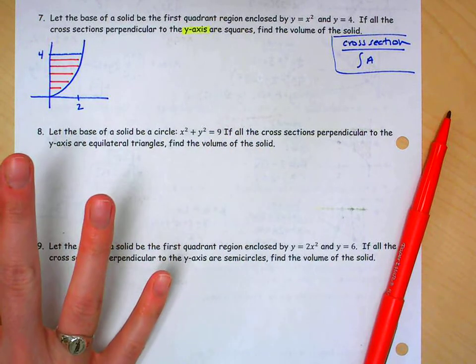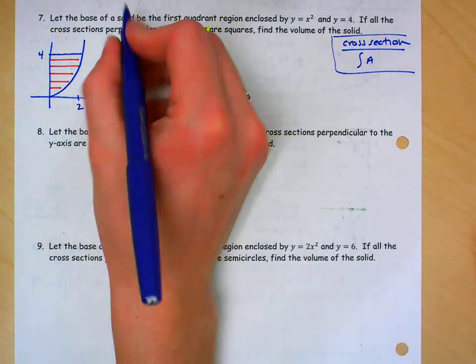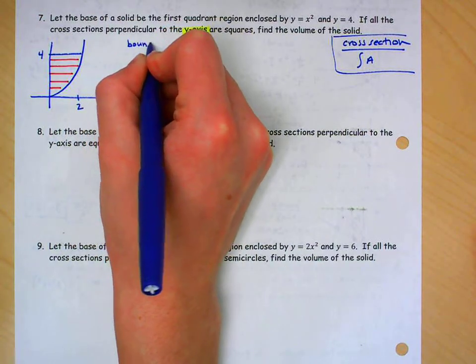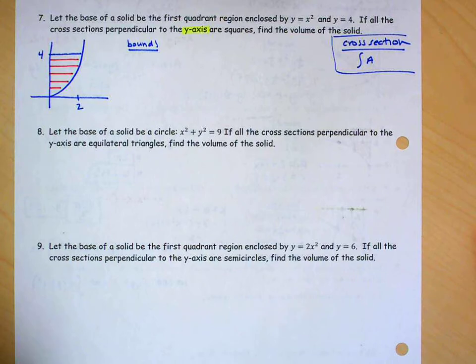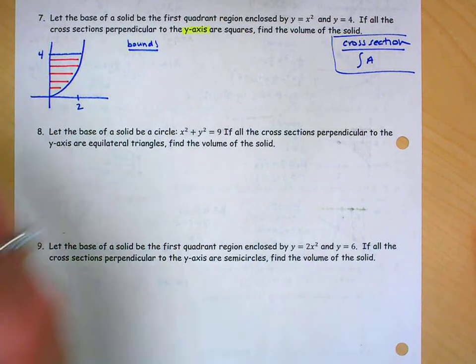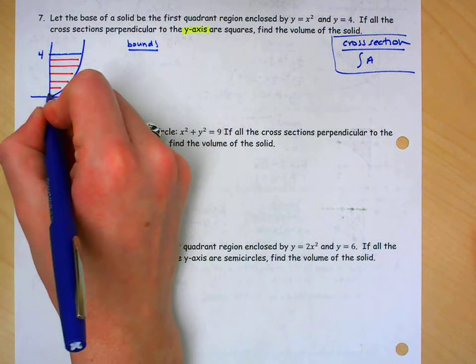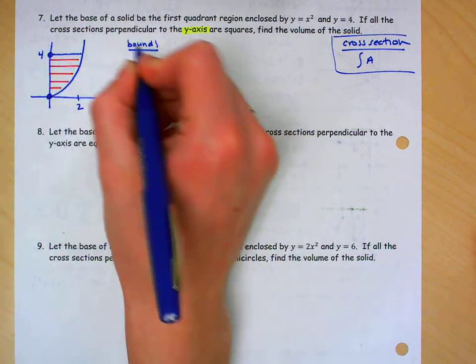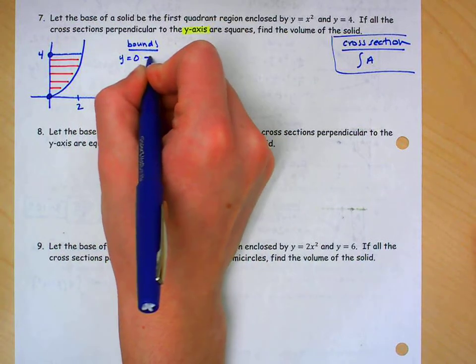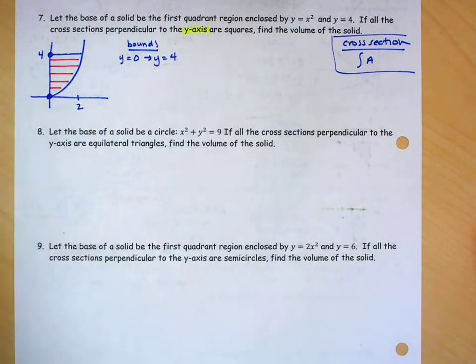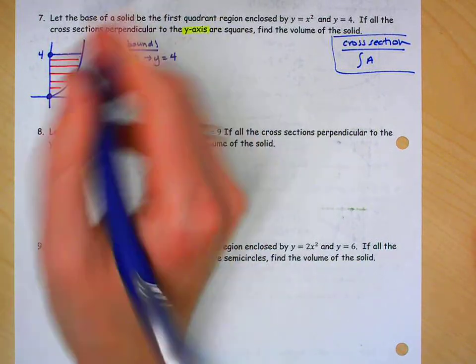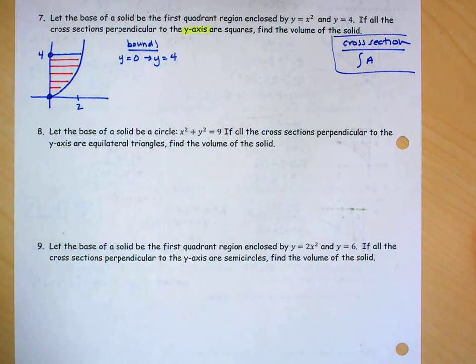So there's my picture. We've got our bounds. Remember, we're y-axis, so our bounds need to be y values. That means I'm starting at 0, and I'm going to 4. Okay, well now we're on to step 3. Step 3 is to figure out what my integrand is.